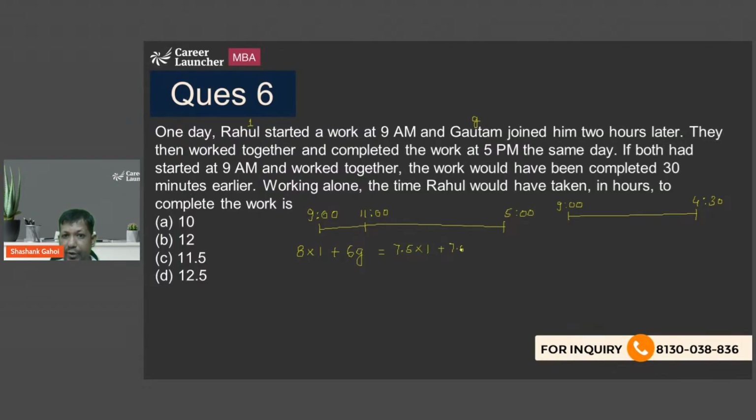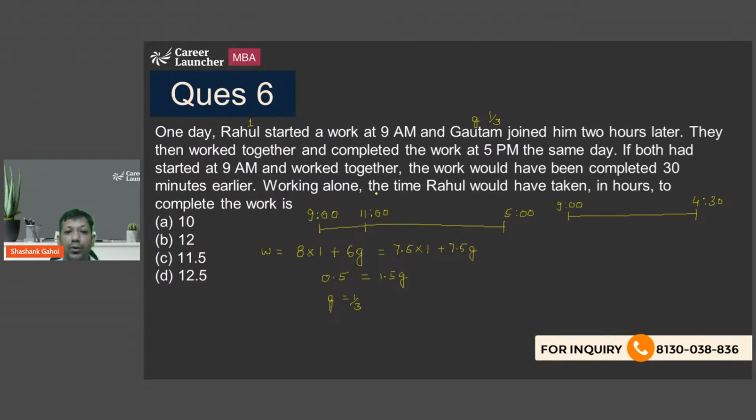That is 7.5 into G, because Gautam is also working for 7.5 hours. So I got 2 equations, 1 variable, and this is equal to total work. So from here I can say that 8 minus 7.5 is 0.5, equal to 1.5 of G. So G comes out to be 1 upon 3. Means efficiency of Rahul is 1, then efficiency of Gautam is 1 by 3.